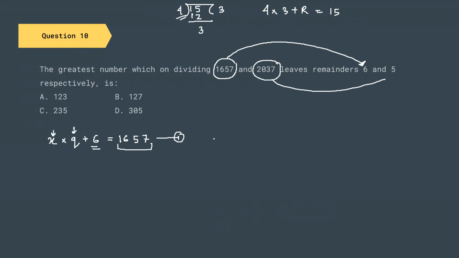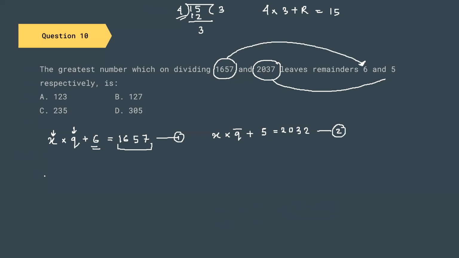According to the same logic, I can write x into q dash, like some other number is multiplied by x, plus 5 gives us 2037. This is equation number 2.